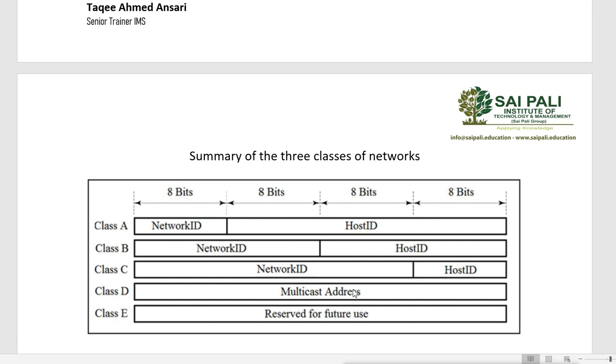Some of the applications and services have defined these addresses and they use these addresses to communicate with the same type of devices and same type of protocol or same type of services. So we don't use it manually. It is decided and used by some applications, services and even devices also. So we can manually use only these 3 classes: A, B and C.